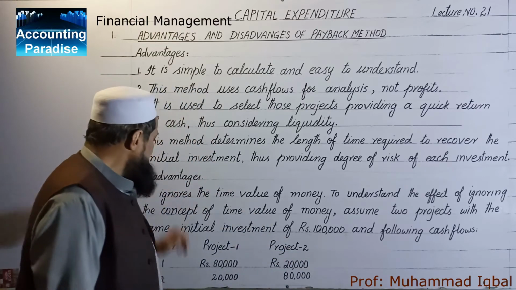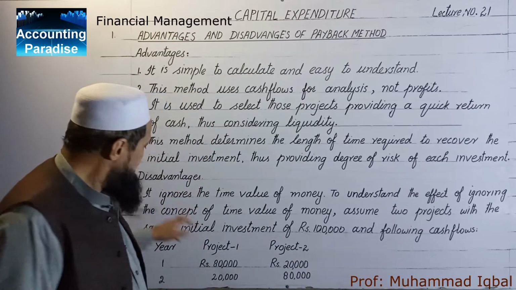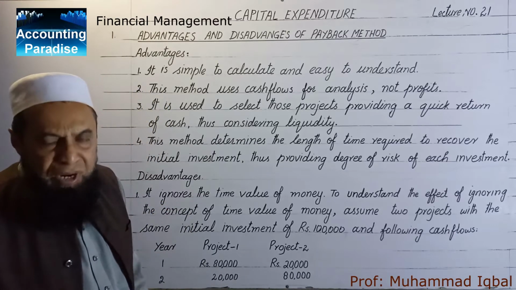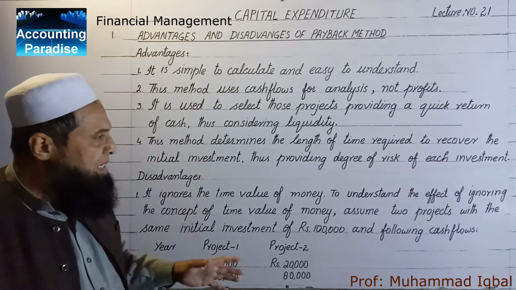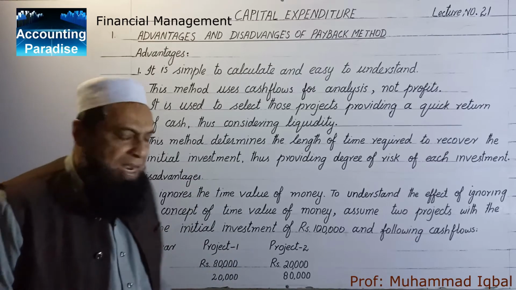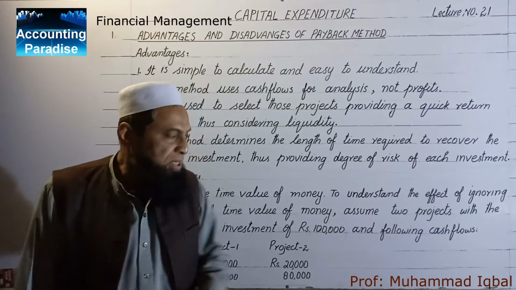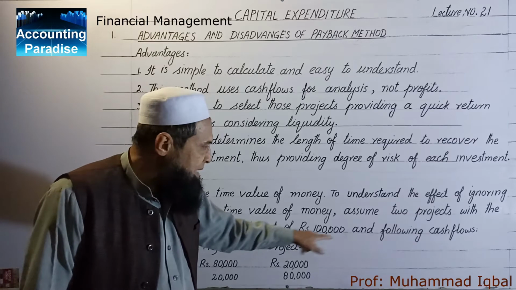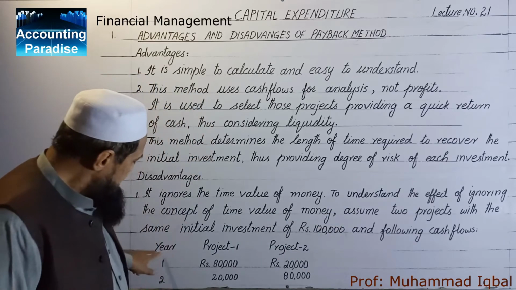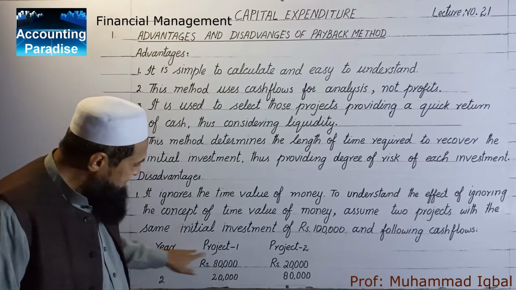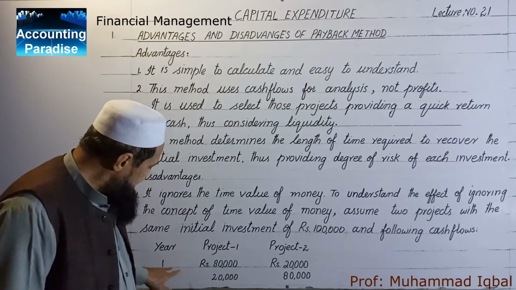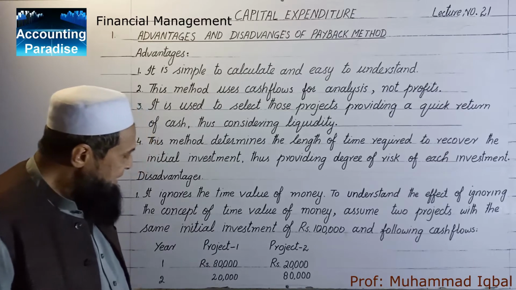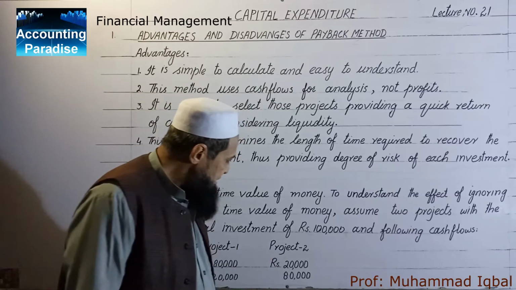Now the disadvantages. First of all, this method ignores the time value of money. What is the effect of this? To understand the effect of ignoring the concept of time value of money, assume two projects with the same initial investment of rupees 1 lakh and the following cash flows. Year 1 to project 1, project 2. In year 1, in project 1, the cash flow is 80,000. In project 2, it is 20,000.